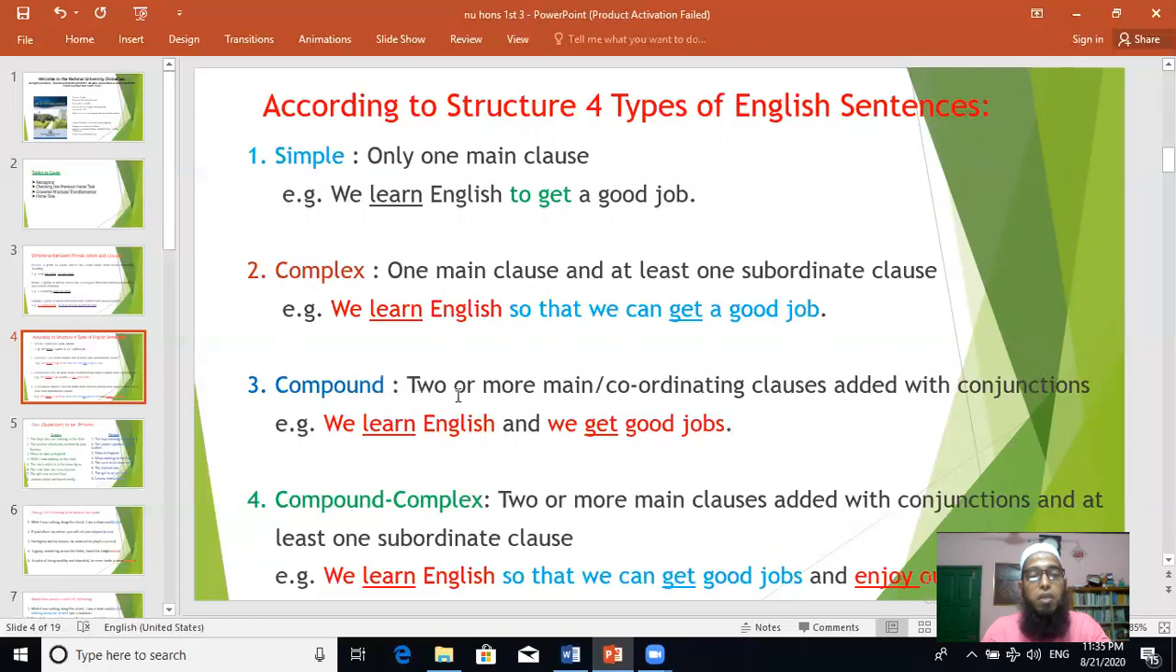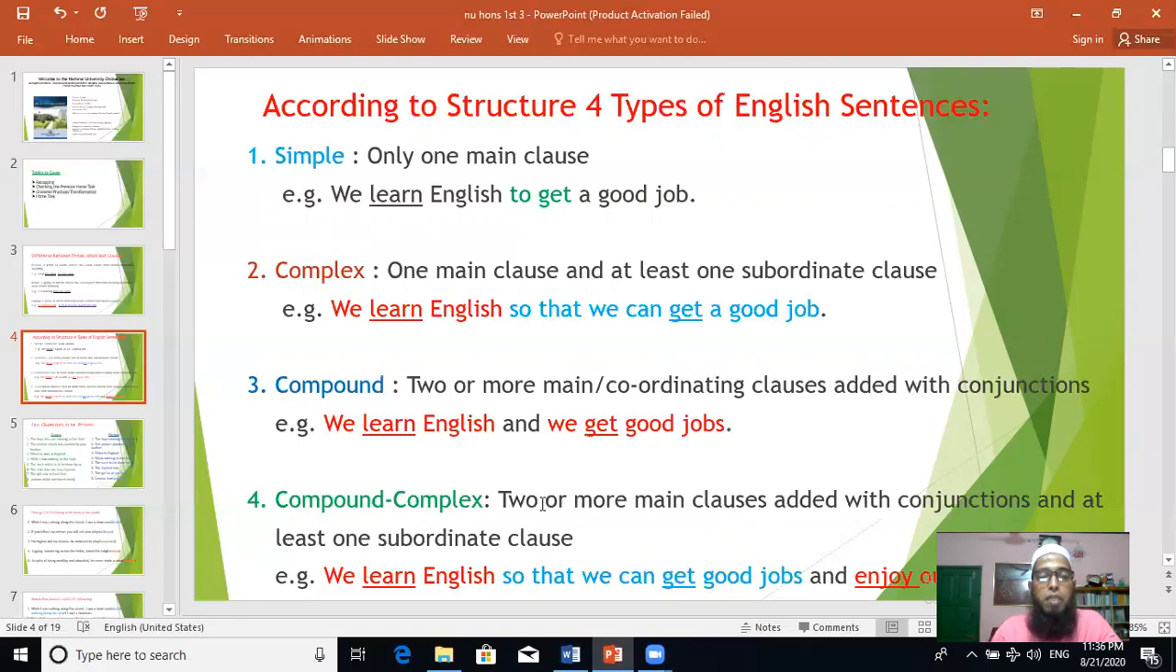Compound sentence: two or more main clauses, or coordinating clauses, added with conjunctions like and, but, or, either...or, neither...nor, or not only...but also, like that. So for example, we learn English and we get good jobs. So we get good jobs is one main clause. We learn English is another main clause, added with a conjunction, a coordinating word. When the main clauses are added with coordinating words, conjunctions, these main clauses are also called coordinating clauses. So a coordinating clause is nothing else: main clauses, when added with coordinating words, are called coordinating clauses.